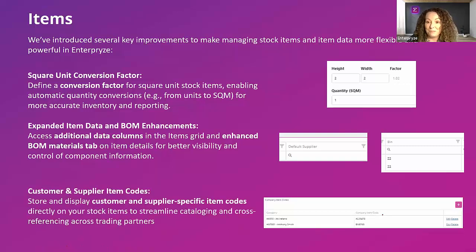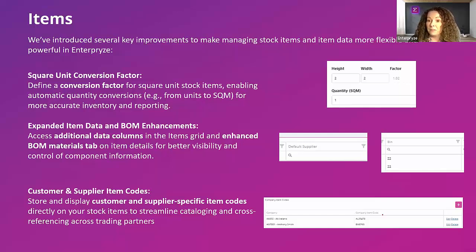And last but not least, we've introduced another valuable feature, which is customer and supplier item codes. This is where you can record all the customer catalog numbers. These are catalog numbers that are specific to what you sell to your customer or purchase directly from your supplier. So you'll be able to add specific product or company item codes for your customers and your suppliers. And these can all be done very simply through the reordering tab on your item master screen.